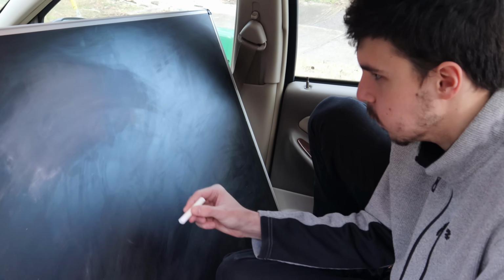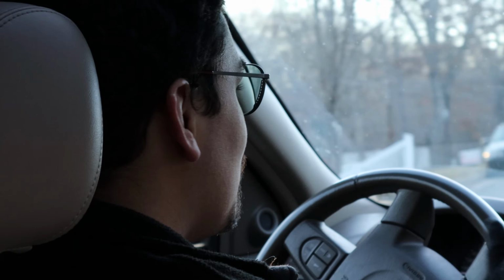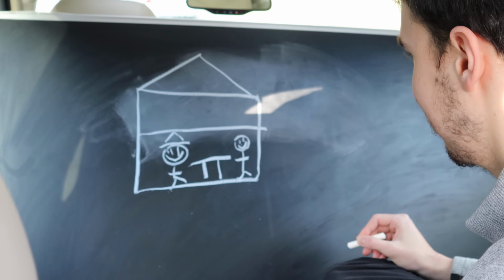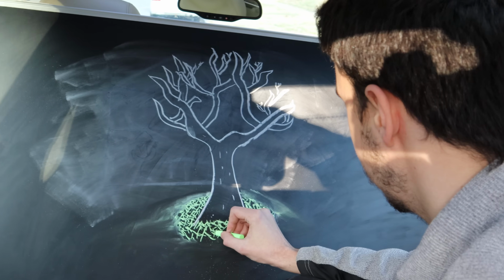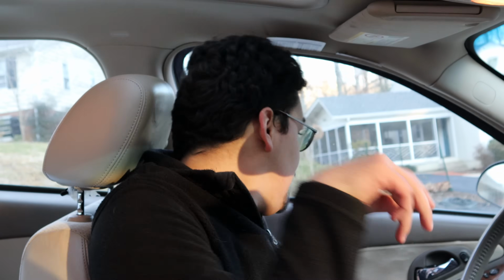Then we're going to all right. Did you get all that? Yeah! All right, come on, let's go.